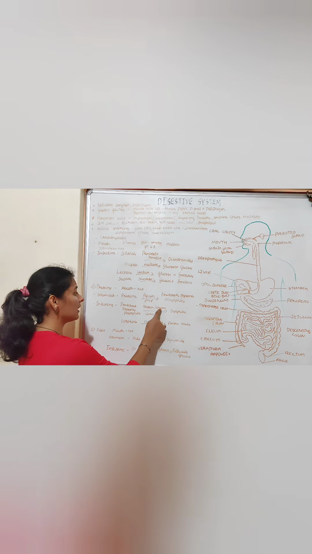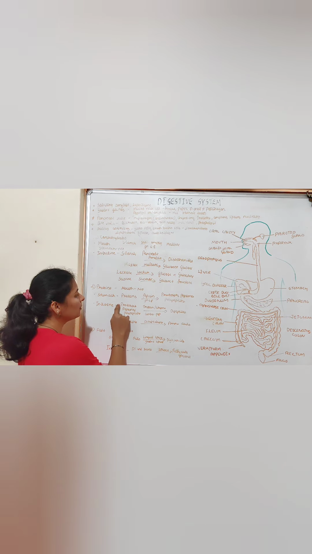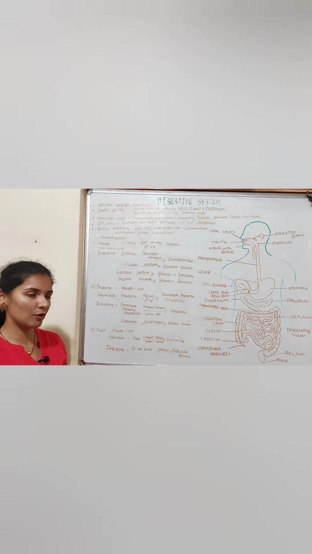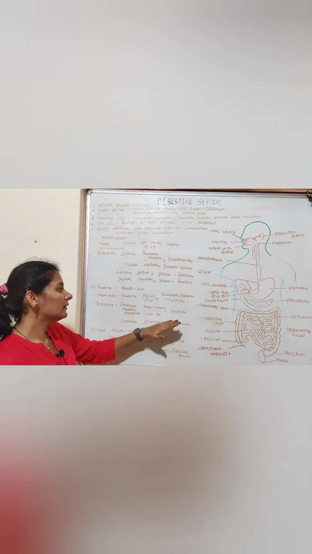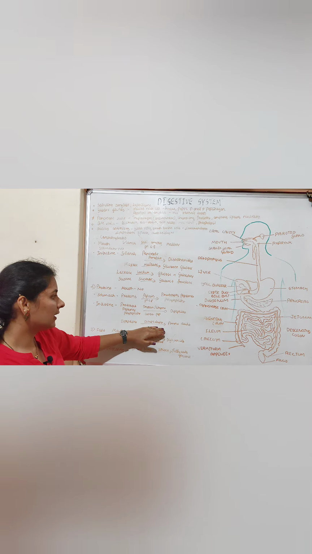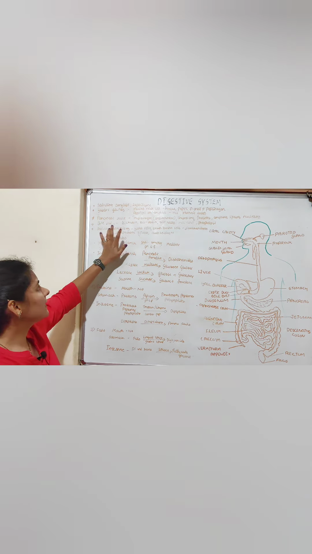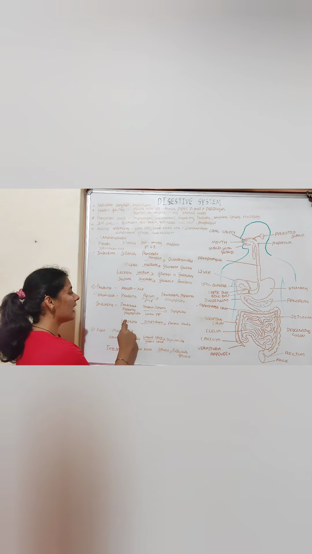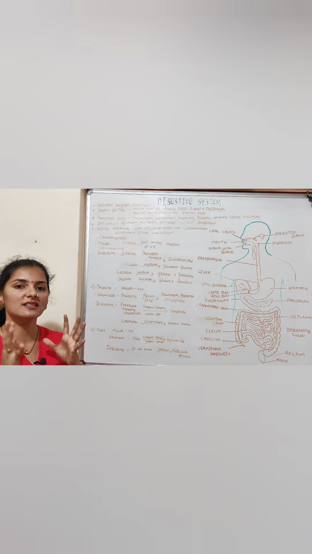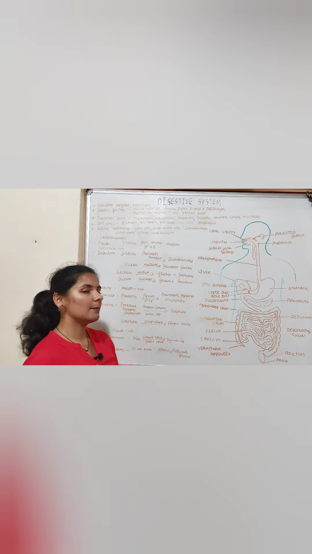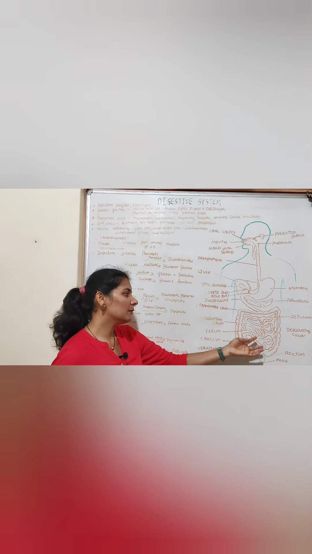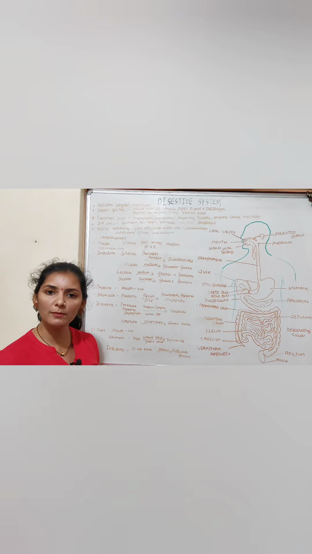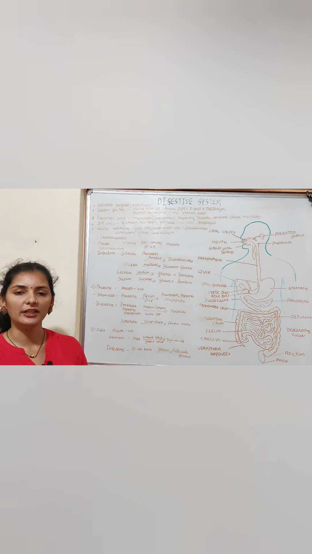So trypsin, chymotrypsin and carboxypeptidase act on the proteoses, peptones and polypeptides and convert them into dipeptides, a still simpler form. Later, these dipeptides are acted upon by the dipeptidase enzyme, which is produced by the succus entericus, or the intestinal juice. So dipeptidase acts on the dipeptides and converts them into amino acids, which are a simple soluble form. Later, these amino acids are absorbed in the jejunum and ileum part of the small intestine. So that is how complex protein is converted into simpler amino acids and how they are absorbed into the bloodstream.